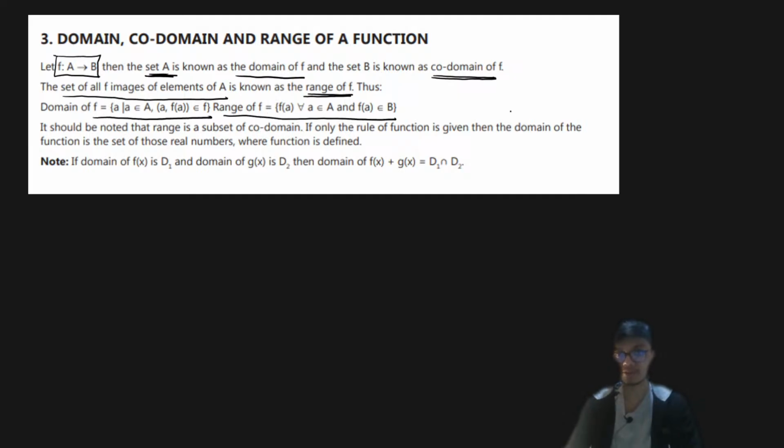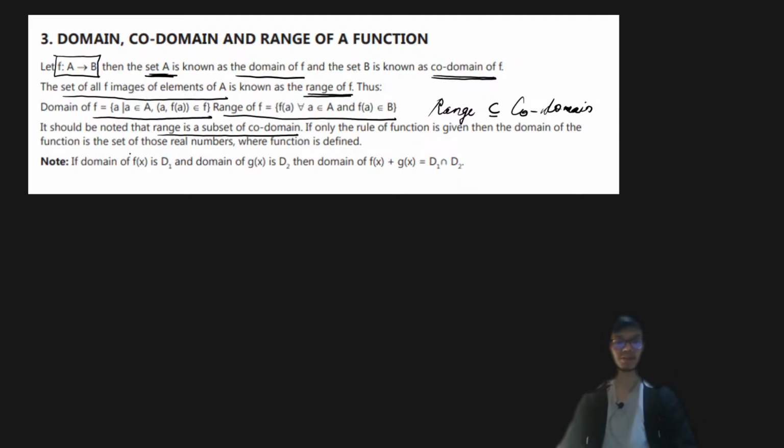So the range is basically a subset of the codomain. It should be noted that the range is a subset of the codomain, and that is the only rule of the function. The domain of the function is the set of all those real numbers where the function is defined.